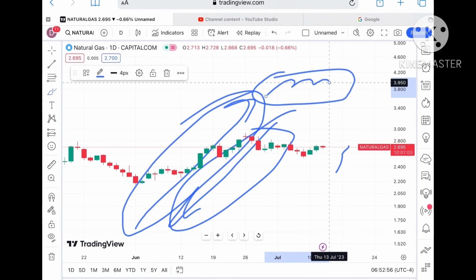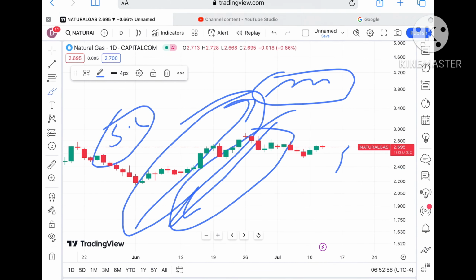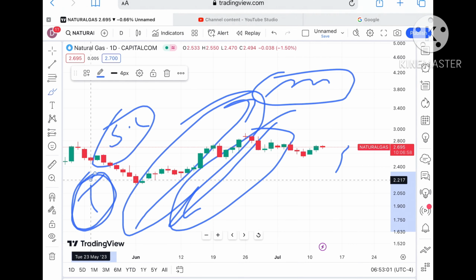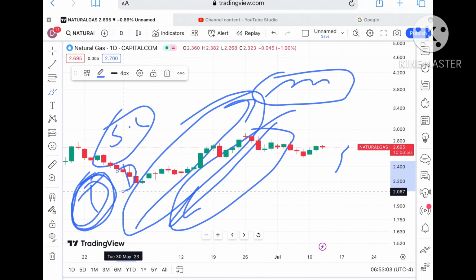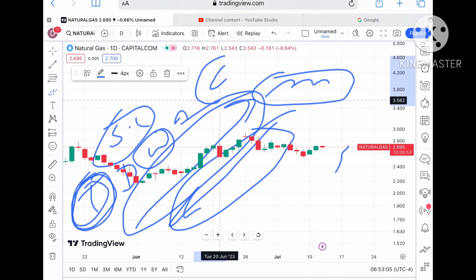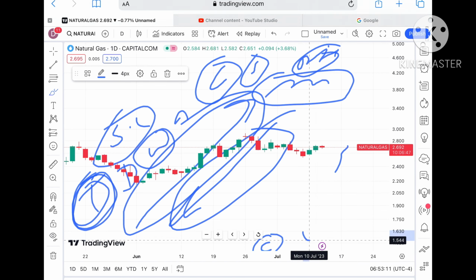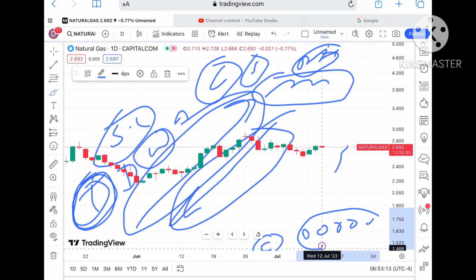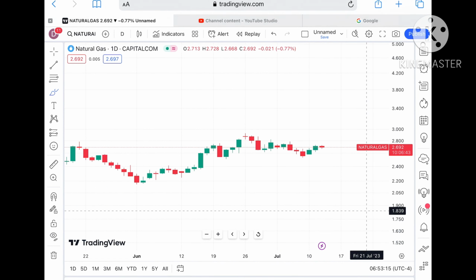Okay, so always try to set your SL, always try to set a limit for your particular trade, day, week and month, so that your capital can be saved as well as your profit. That is a very important thing. Why? Because if you don't have capital, you will not be able to trade when the profit can come. Okay, so that is very important.